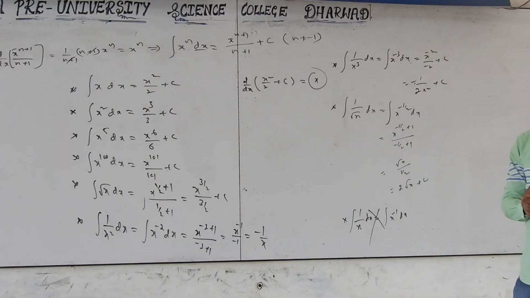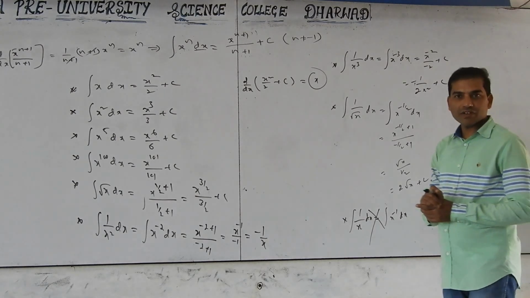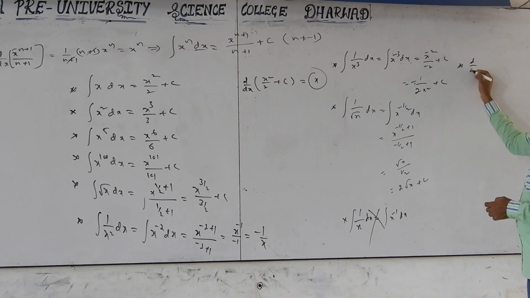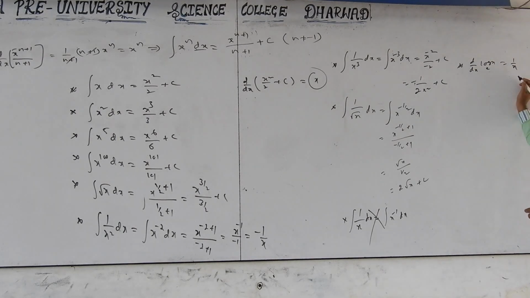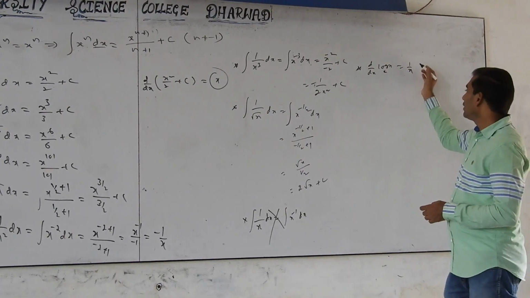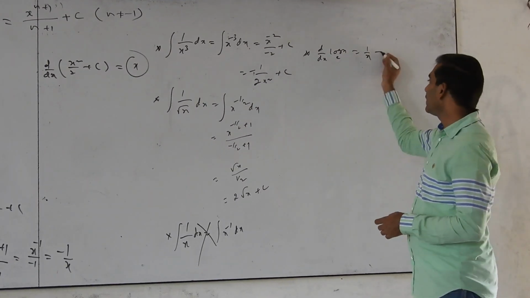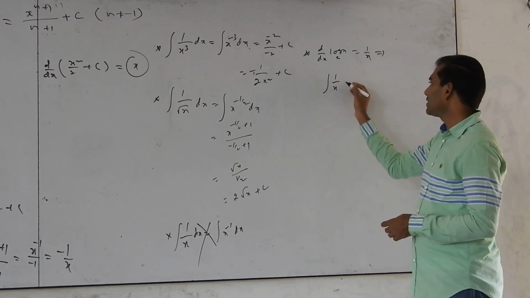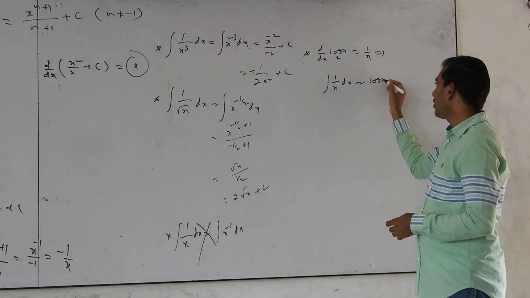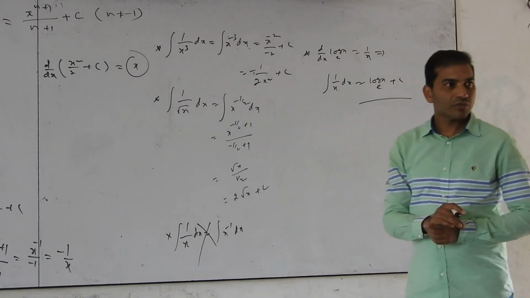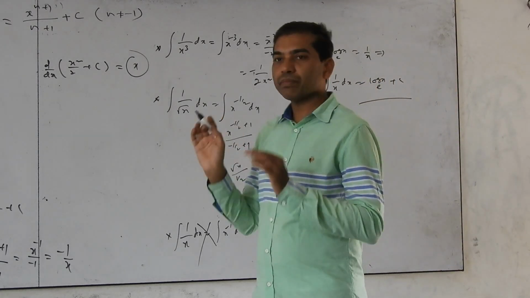We know the differentiation of log x: d by dx of log x base e equals 1 by x. Then the antiderivative of 1 by x is log x. So integration of 1 by x dx equals log x base e plus c. Understood? So be careful, formulas are very important.